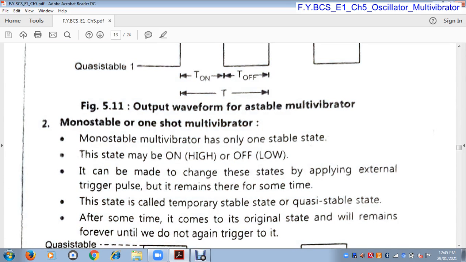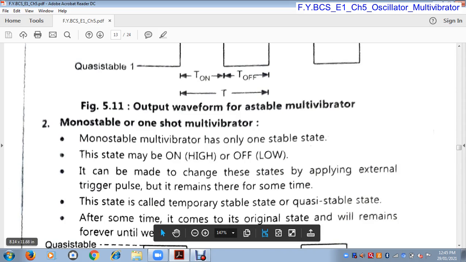Okay. The monostable multivibrator has only one stable state. This state may be either high, that means on, or low, that means off. So this multivibrator has only one stable state, and it may be a high state or a low state. It can be made to change this state by applying an external trigger pulse, but it remains there for some time.